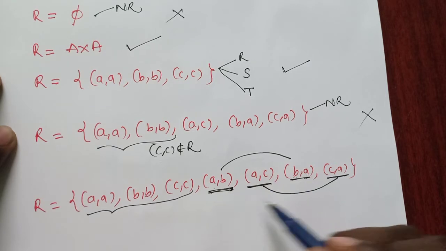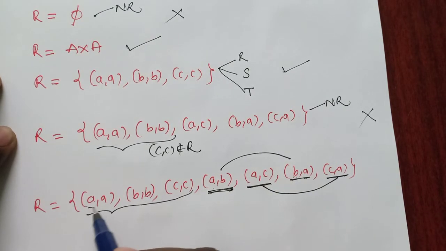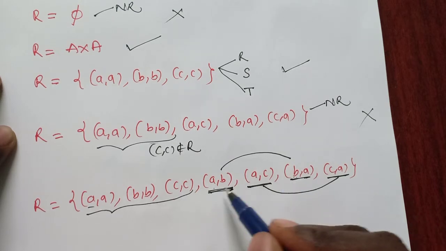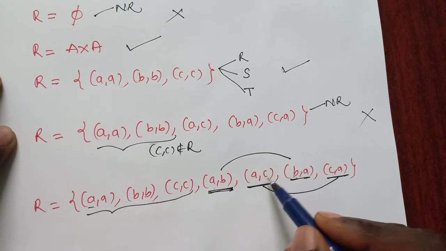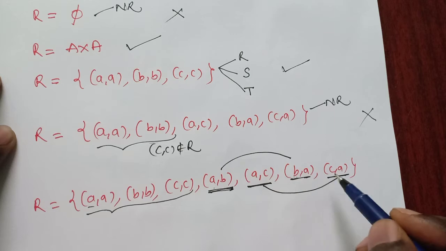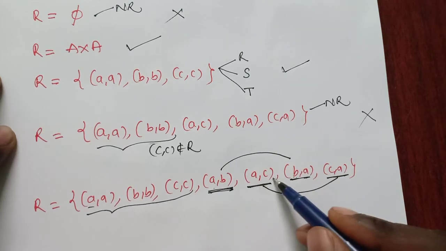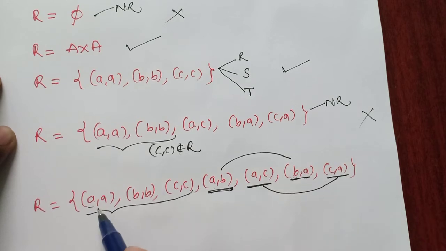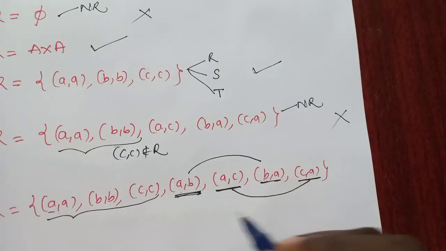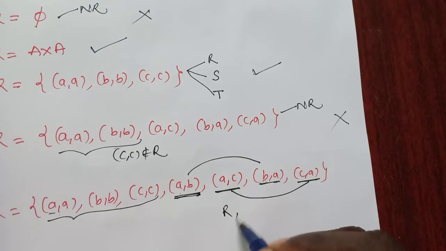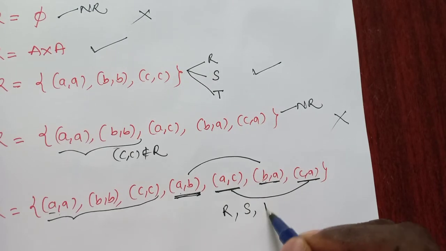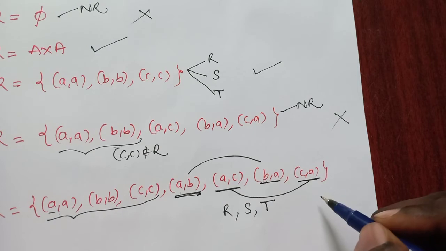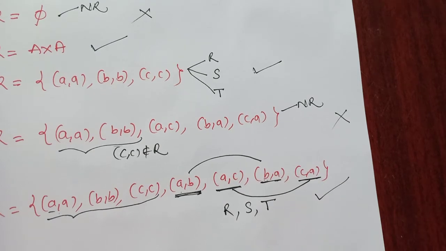So finally what we have? A comma A. So A comma A belongs to this relation, so no problem with these two. Now A comma C: the element ends with C and the element starts with C here, so A comma C, C comma A. Finally what we need? A comma A. So A comma A belongs to this relation, so it satisfies reflexive, symmetric, and finally transitive. So it is said to be an equivalence relation.